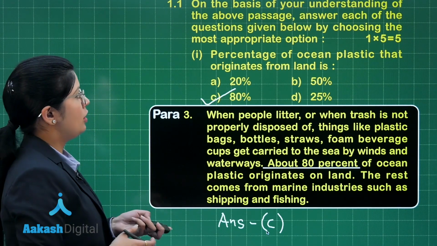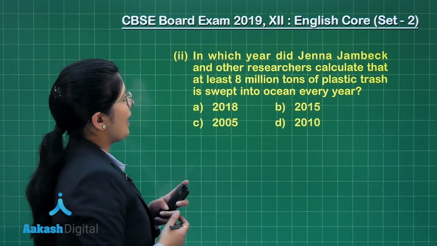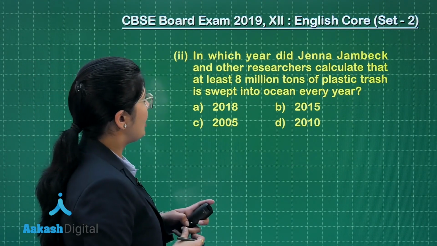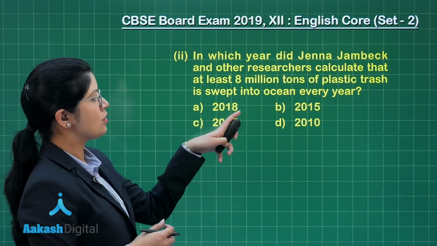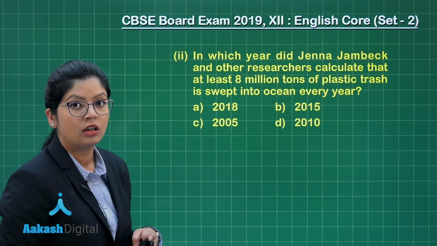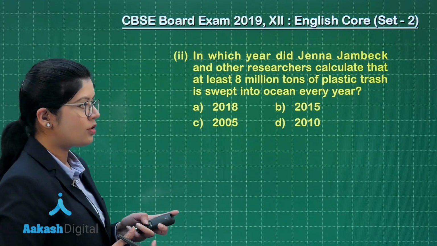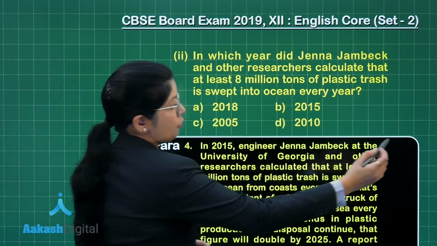Now, moving on, look at the next question. In which year did Jenna Jambeck and other researchers calculate that at least 8 million tons of plastic trash is swept into the ocean every year? Which paragraph am I supposed to go back to, to answer this question? Para number 4.